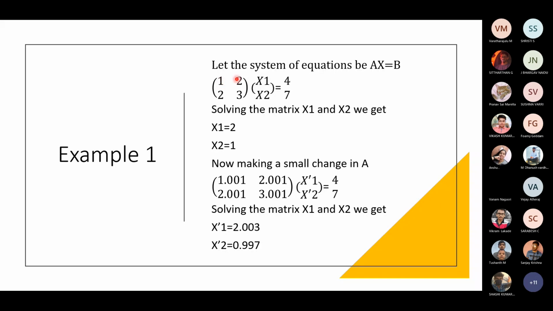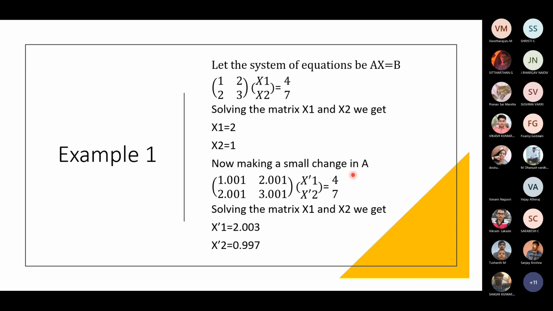Let the system of equations be AX equal to B. Let there be a matrix 1, 2, 2, 3, and the vector x1 and x2 equal to 4 and 7. We'll get x1 plus 2x2 is equal to 4 and 2x1 plus 3x2 is equal to 7. After solving, we'll get x1 is equal to 2 and x2 is equal to 1.